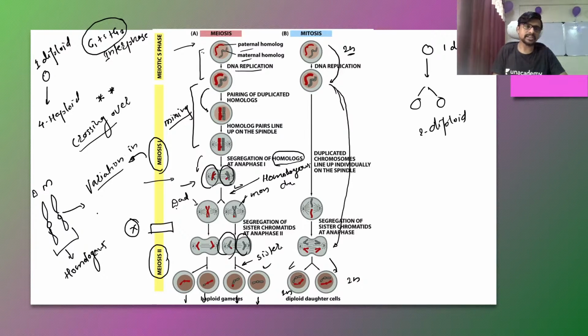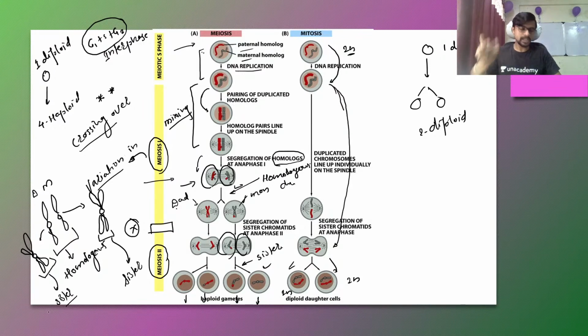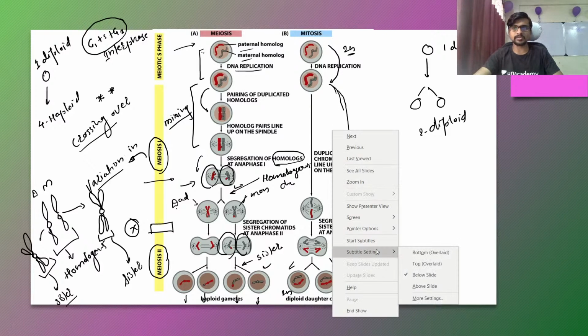For example, I am taking this mother's chromosome separately, and this chromosome gets copied into two, and the father's chromosome is also copied. So we have one copy of the mom's chromosome and of the dad's chromosome. These two copied chromosomes are called sister chromosomes, and this is also called a sister chromosome. So the sister chromosome is nothing but the pair of chromosomes coming from a single parent, or you can say a copy of a chromosome is called a sister chromosome. So this is the process of meiosis. Let's see how it happens.